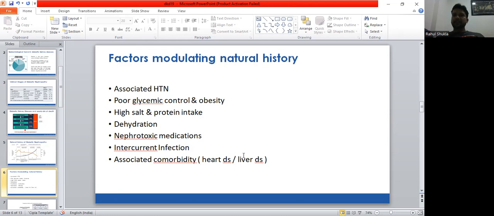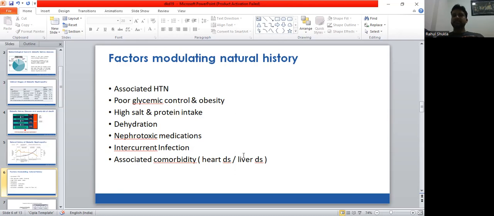Then several other factors like dehydration. As we know, dehydration may cause a decrease in blood flow to the kidney, and similarly the GFR will fall and may further damage the kidney by ischemic kidney injury. Then nephrotoxic medication, because of several mechanisms causing pre-renal or renal type of injury, can cause renal dysfunction in diabetic kidney disease.